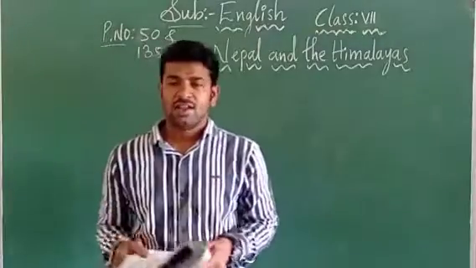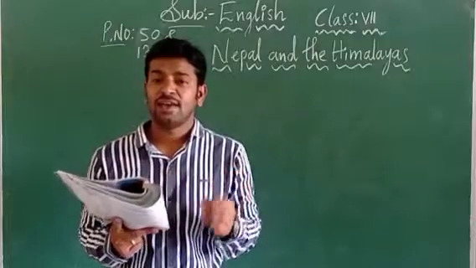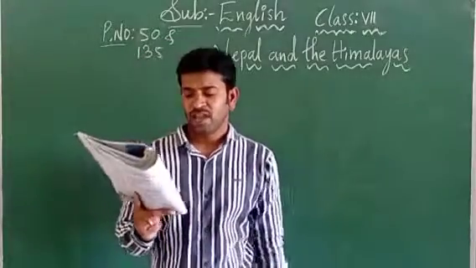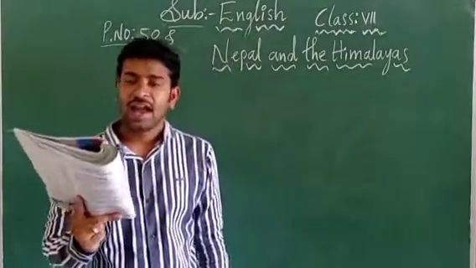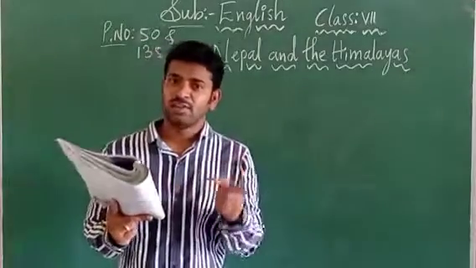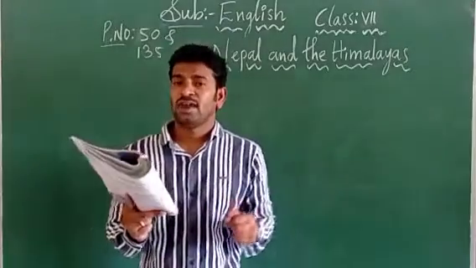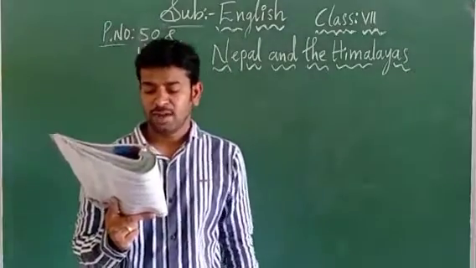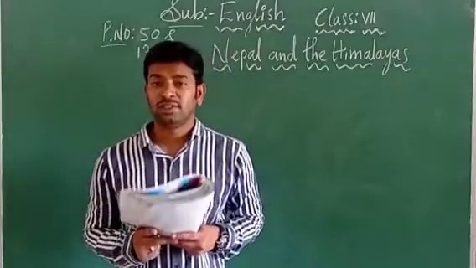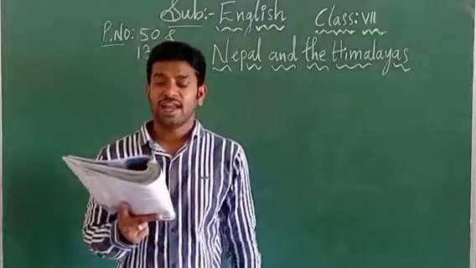Let us start here. Where Nepal is situated is explained here. Nepal lies between India and Tibet. Have you referred to the map? If you are in doubt, you can go back and search where Nepal is situated, children. So Nepal lies between India and Tibet, among the Himalayan mountains.